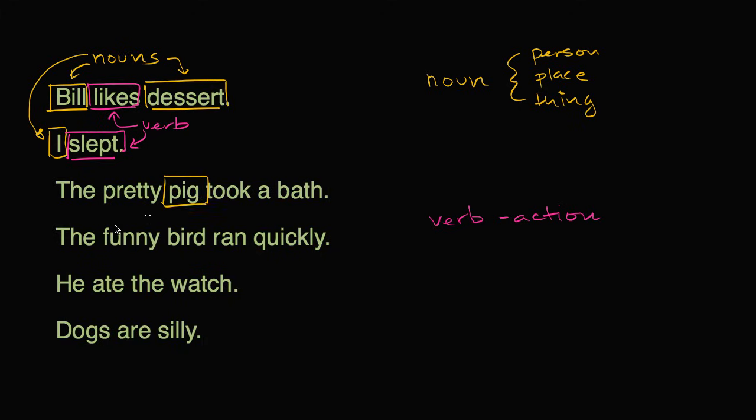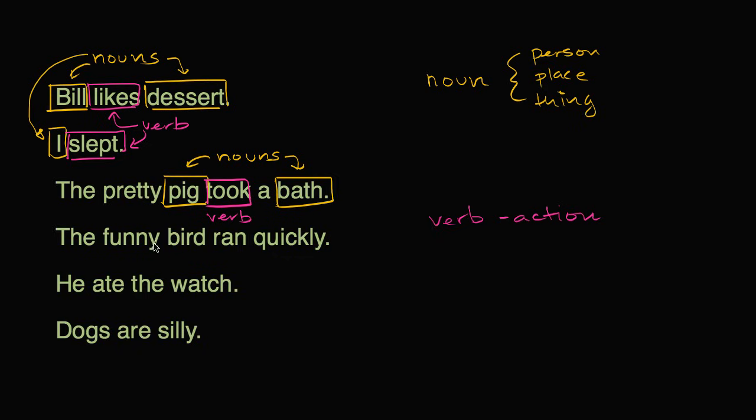Pig is a noun. And then took, not a person, place, or thing. A, not a person, place, or thing. Bath, well, a bath is a thing. So that is also a noun. So those are the nouns right over there. So pig and bath. Now, what's our verb? There's one verb in this sentence. And it's what the pig did, the action the pig did. The pig took something. It took a bath. So that's our action right over there. That's our verb. Took is our verb.